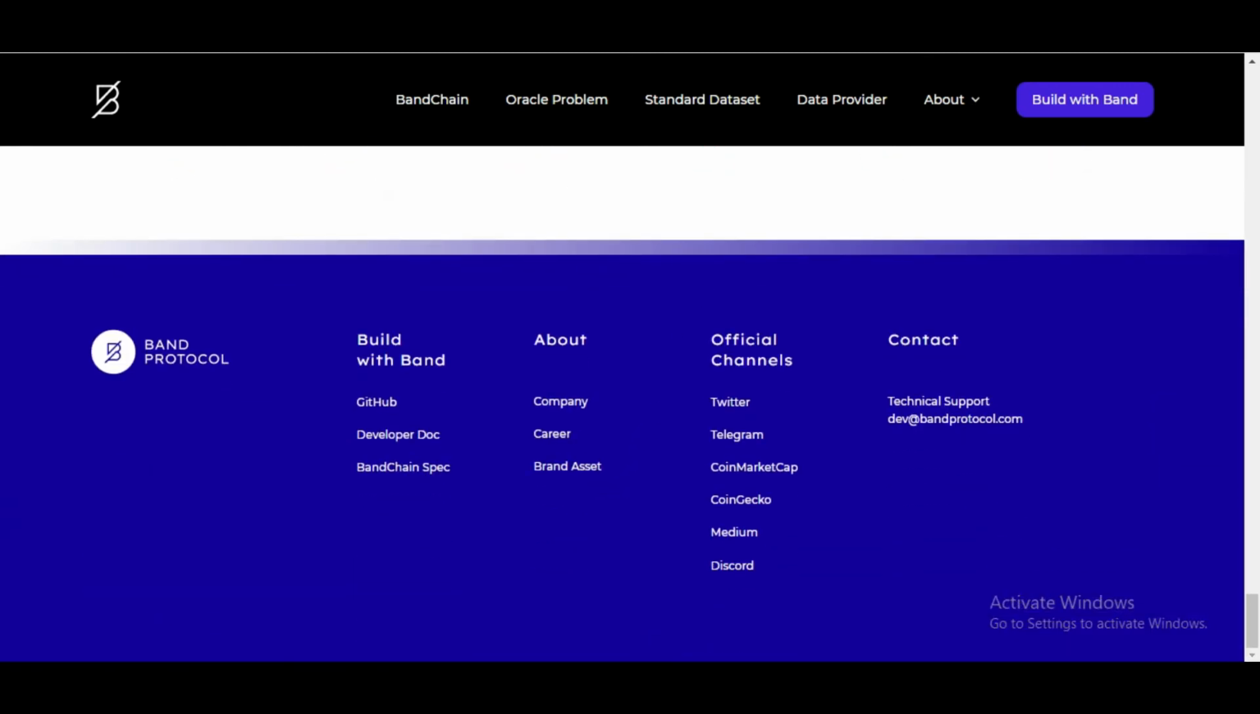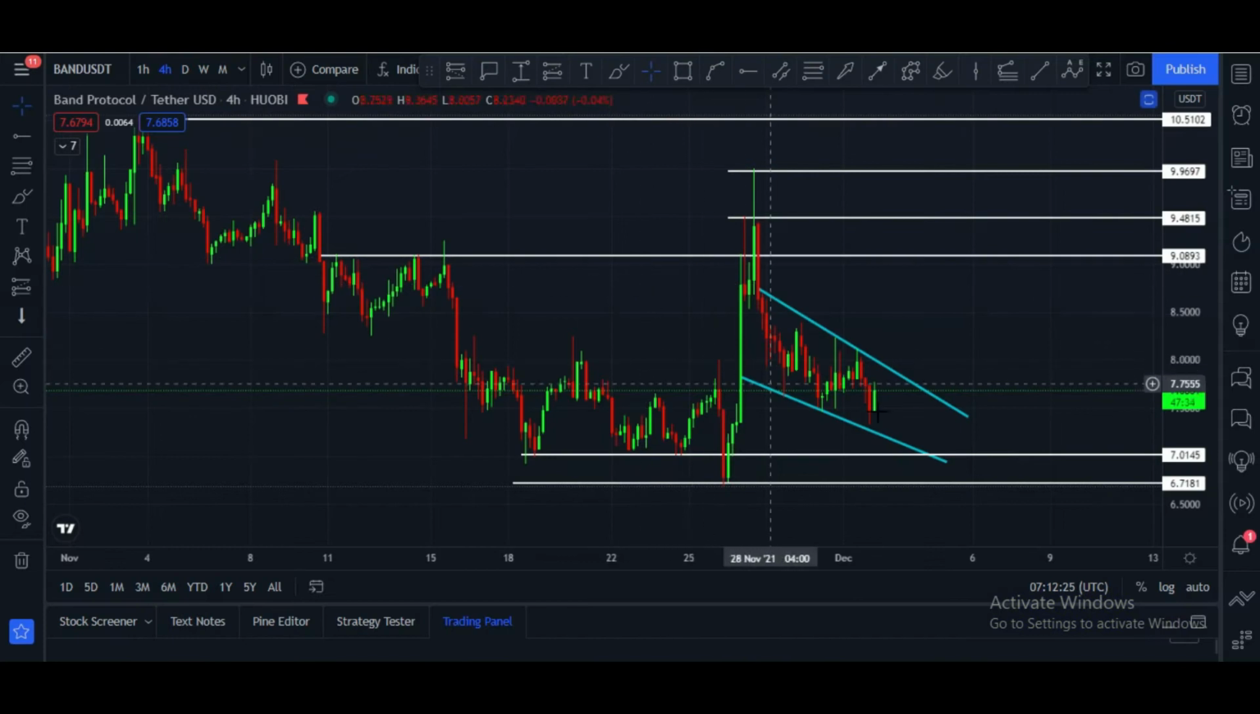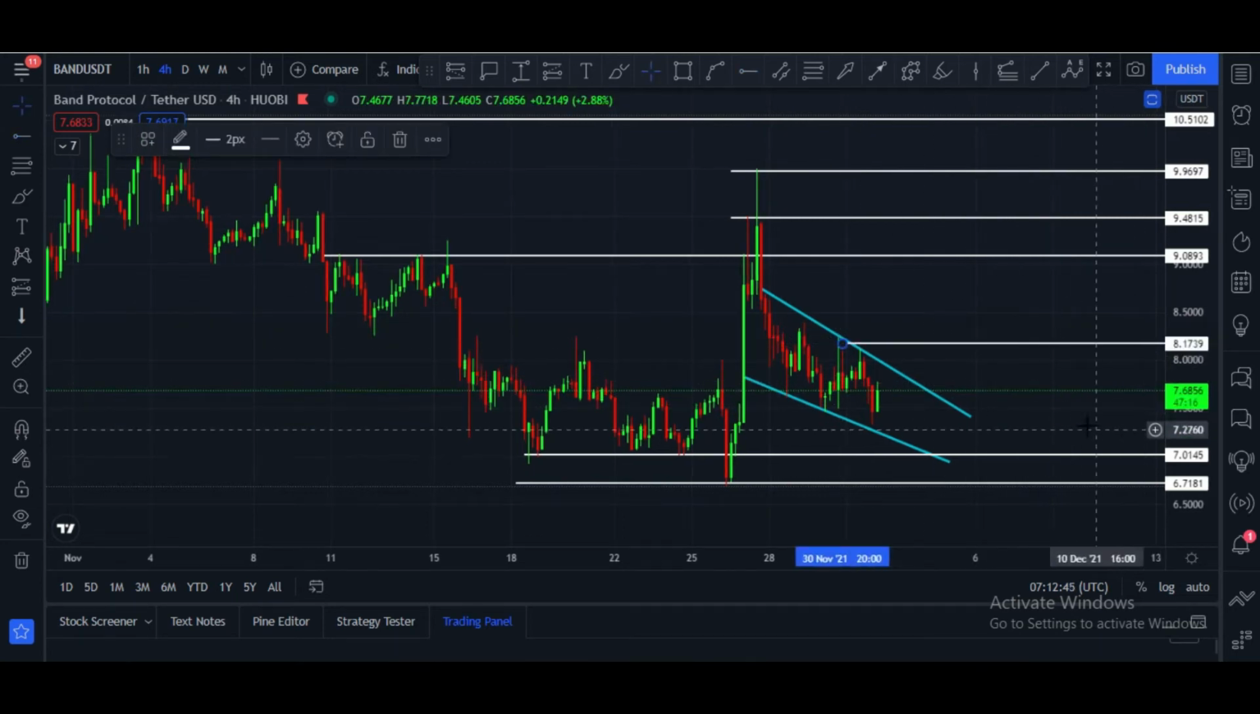Let me show you the first chart of Band Protocol. It is the Band Protocol USDT pair 4-hour chart, and currently it is in this falling wedge. Price of Band Protocol is $7.68 right now. This is the upper trend line, this is the lower trend line. Once it breaks this, the next target would be this, and it is at $8.17.